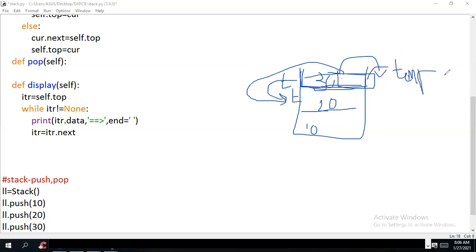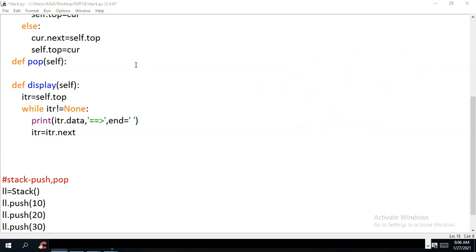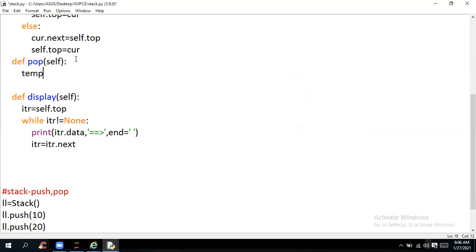The same deletion operation we dealt with previously. So here, one important point you're supposed to consider, guys, is that before removing, try to store this address in temp. Then try to remove it. So just a minute, we'll go ahead further. What I told you is that popping is done by the top element. First you're supposed to declare a temp variable and store self.top. The element address of the top will be stored in temp. The reason is once the top pointer is moved, I need to release the memory allocated for it. So I'll mention temp assign self.top.